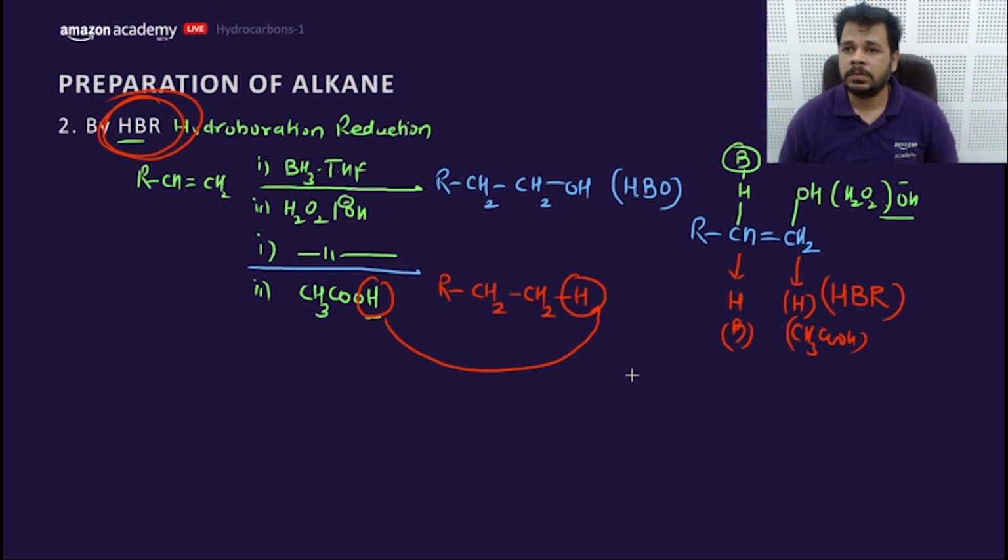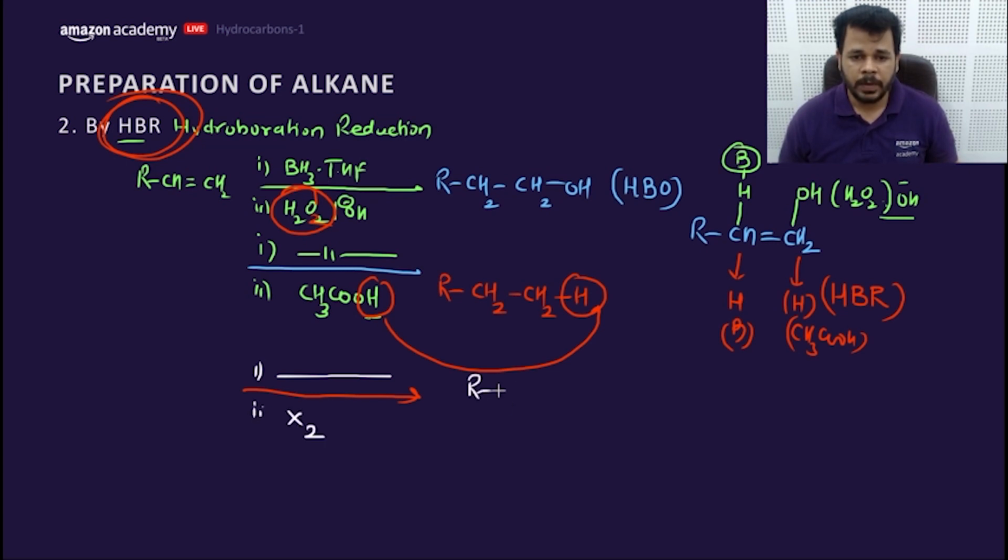Anti-Markovnikov, but no peroxide. How is it? How does this occur? This is the peroxide, H2O2, OH minus.